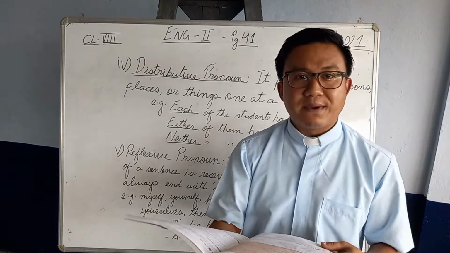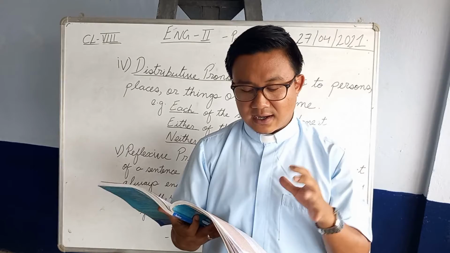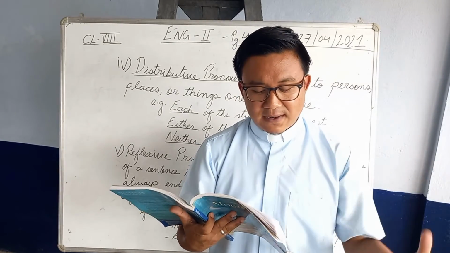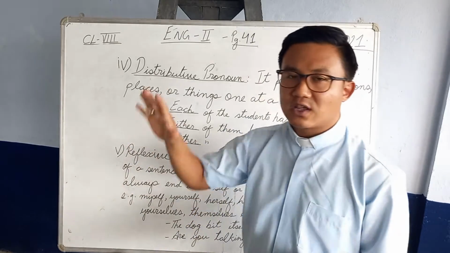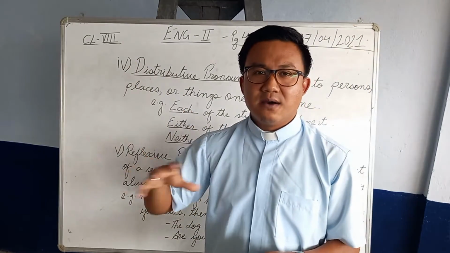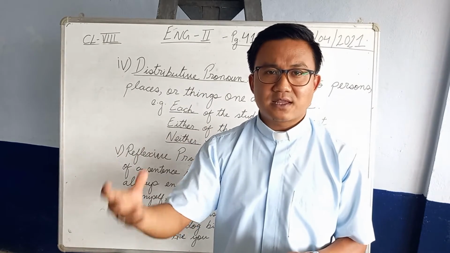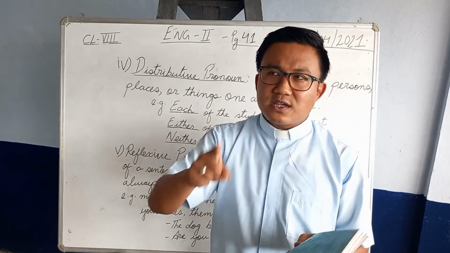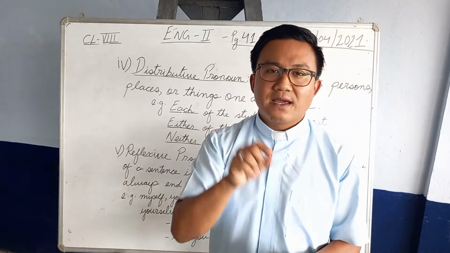Okay, now please go to page number 42. There we have a box, which explains the pronouns and antecedents. Now what is an antecedent? Now you know what is a pronoun. We already did in the beginning. Pronoun is a word that replaces the noun, right? That's a pronoun. And the word which is replaced, that noun which is replaced, is called antecedent.